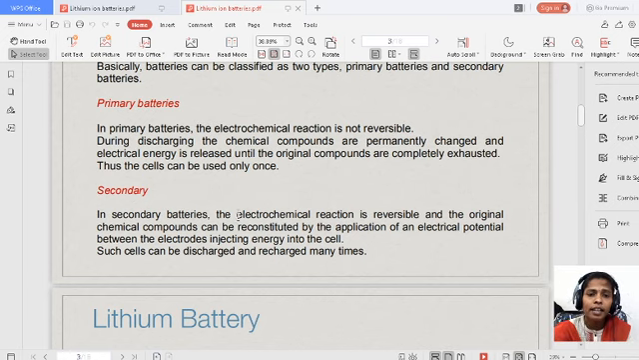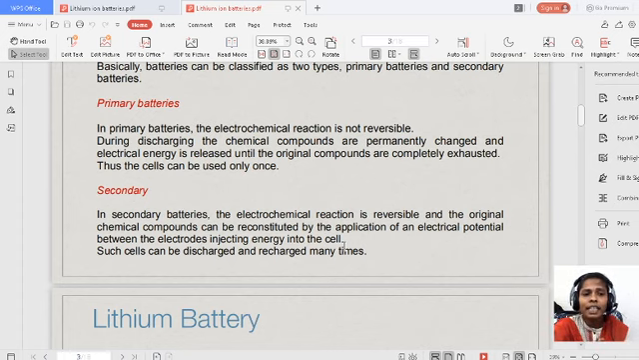In secondary batteries, the electrochemical reaction is reversible and the original chemical compounds can be reconstituted by the application of an electrical potential between the electrodes, injecting energy into the cell. Yes. So in the secondary batteries, the electrochemical reaction is reversible. Do you know what is meant by reversible? Reactants are converted to the products. Products also convert to the reactants.